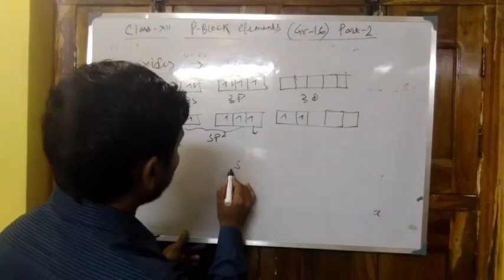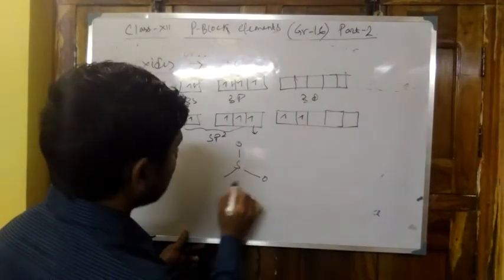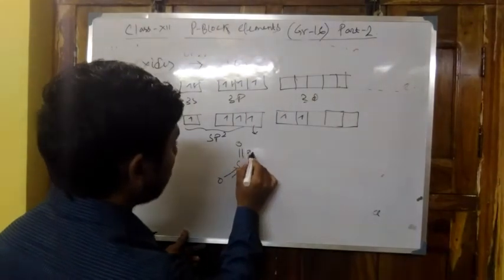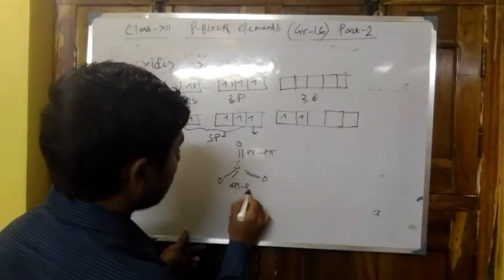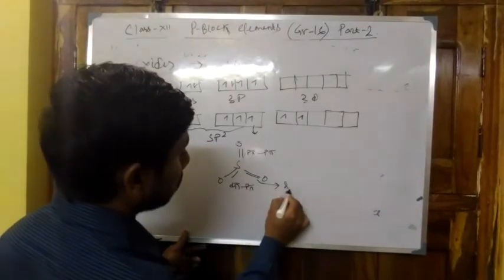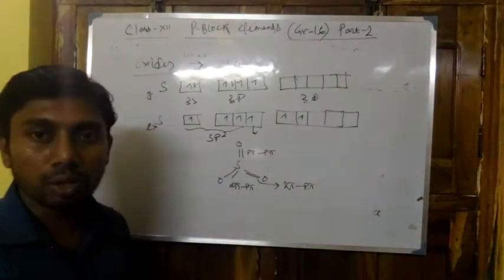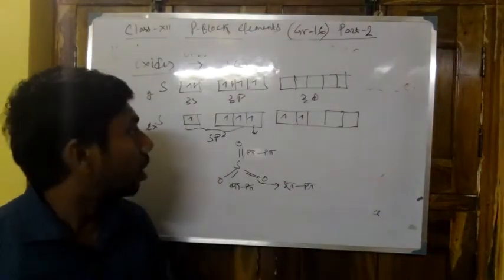So here sulfur, oxygen, oxygen, oxygen, these are the pi bonds. One is p pi, another one d pi, another one also d pi. So there is no lone electron pair. Now these are the simple oxides.